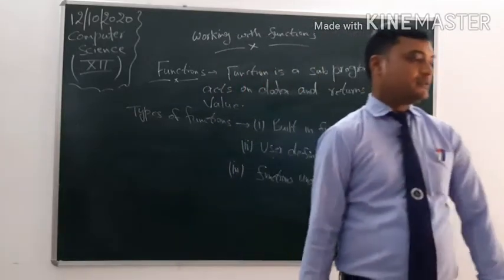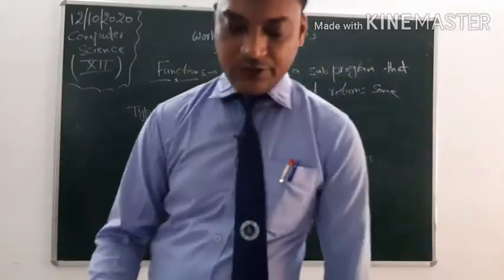Functions available under some modules. Clear?